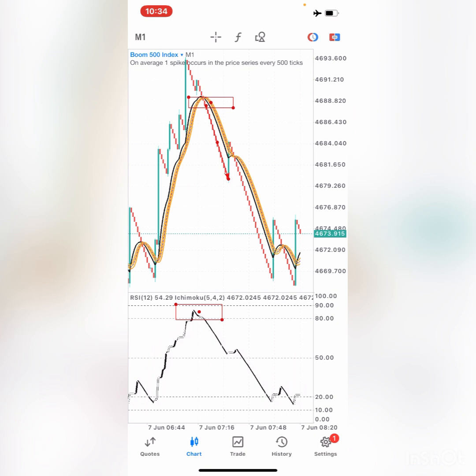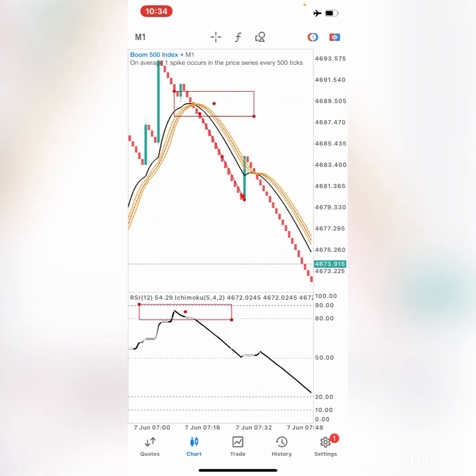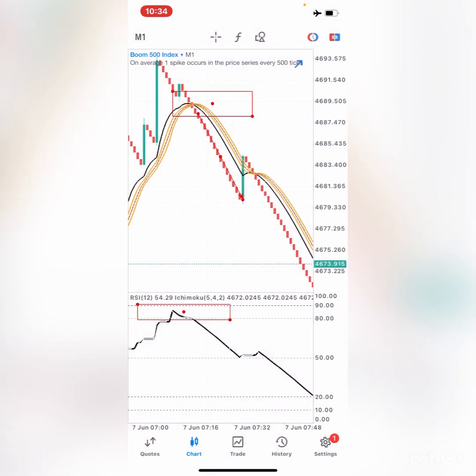One other tip that I really advise you guys is to wait for at least a candle to complete when they have crossed, especially on your main chart. Just wait for the crossing candle to complete, and then the next candle also to complete, and then you can take your entry.